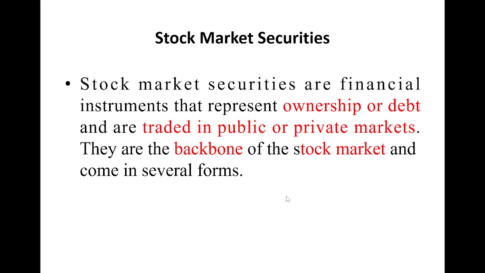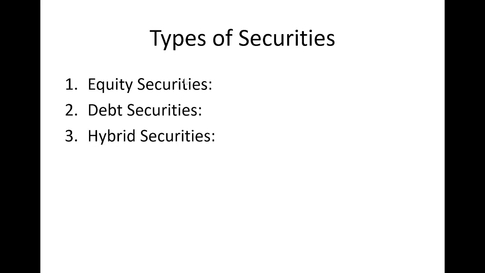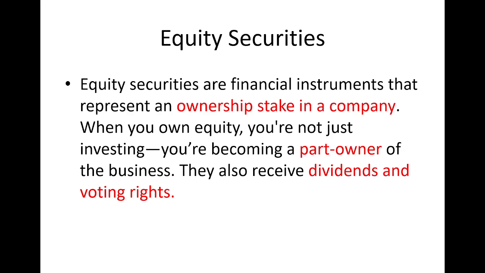There are various forms of stock market securities. Let us discuss one by one. Basically there are three types of stock market securities: equity securities, debt securities, and hybrid securities. Let's understand the meaning of equity securities. Equity securities are financial instruments that represent an ownership stake in a company. It is the only stock market instrument which gives you the ownership right or ownership stake in a company, and that particular security is known as equity security.